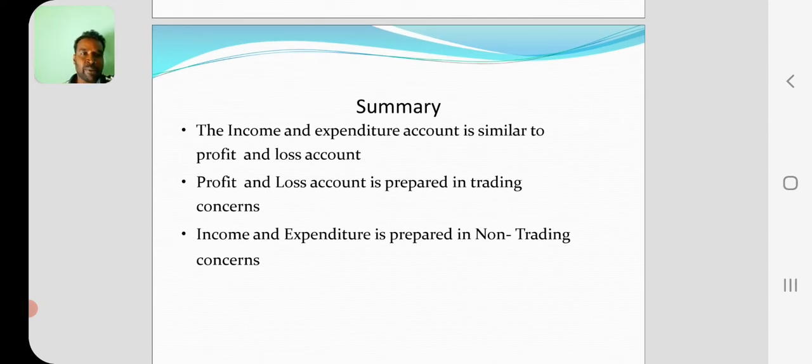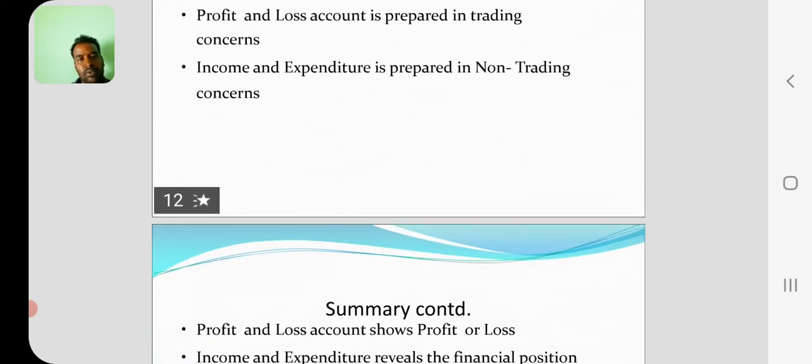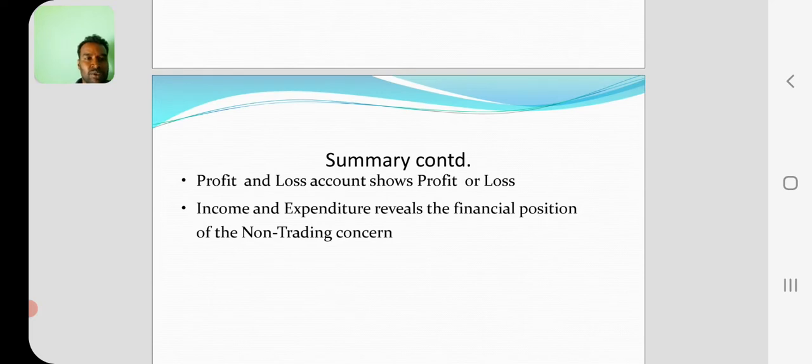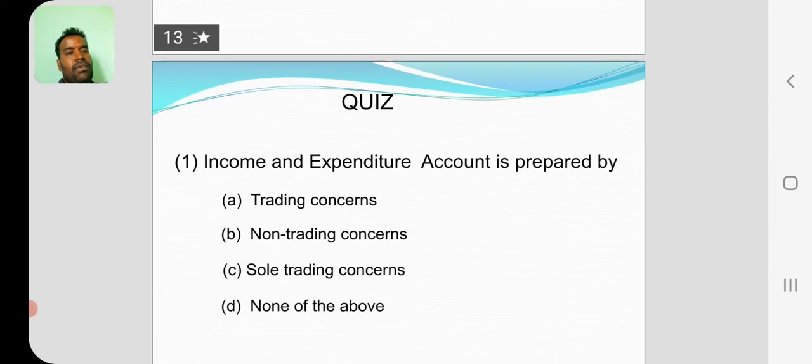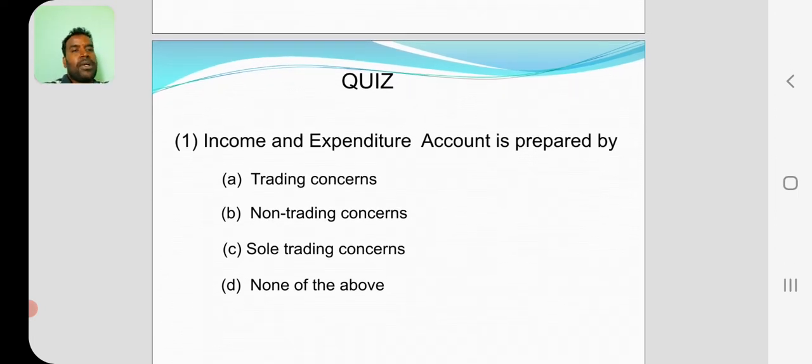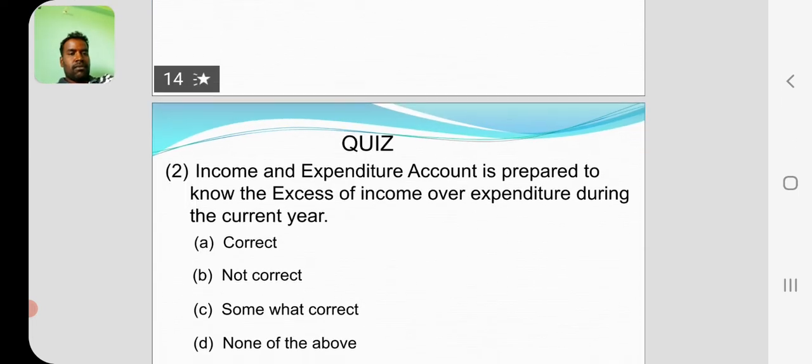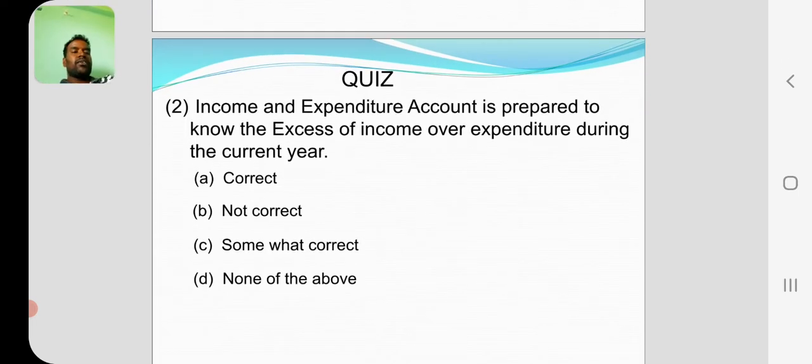Profit and loss account is prepared in trading concerns, whereas income and expenditure is prepared in non-trading. Okay. Profit and loss account shows profit or loss, whereas income and expenditure shows surplus or deficit. Income and expenditure account is prepared by non-trading concerns. Income and expenditure is an account to know the excess of income or expenditure during the current year.